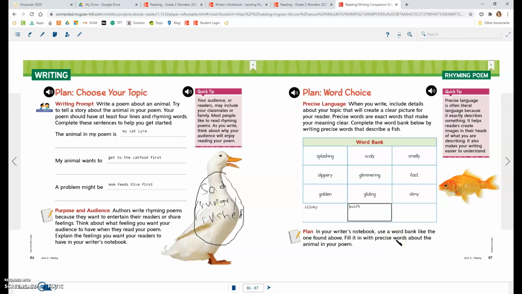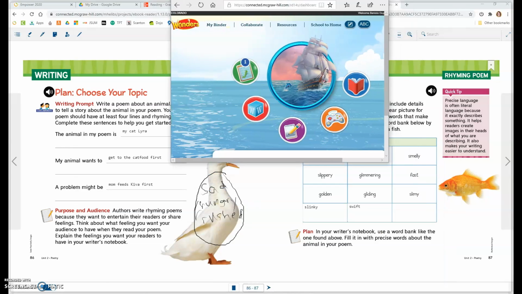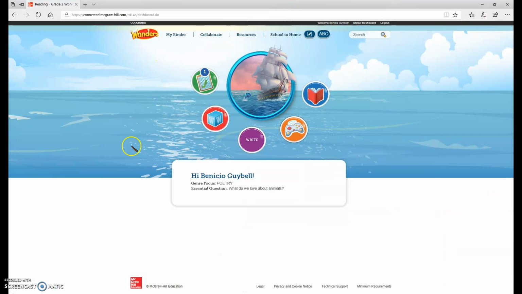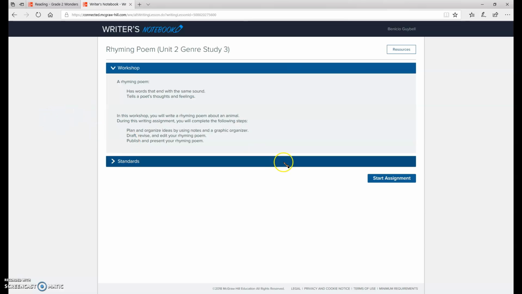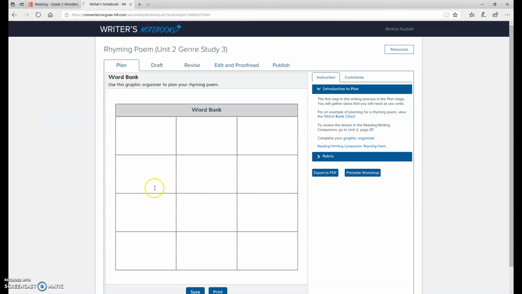You guys are now going to get to use a new tool on Wonders. So you're going to start by logging in to your Wonders account. And this time we're going to come down to this button right here that says Write. It's the purple one right at the bottom. You're going to click on it and it will open you up to this page. Notice we're not doing Unit 1. We are doing Unit 2. And the second one is called a rhyming poem. You're going to click on rhyming poem and you're going to start the assignment.